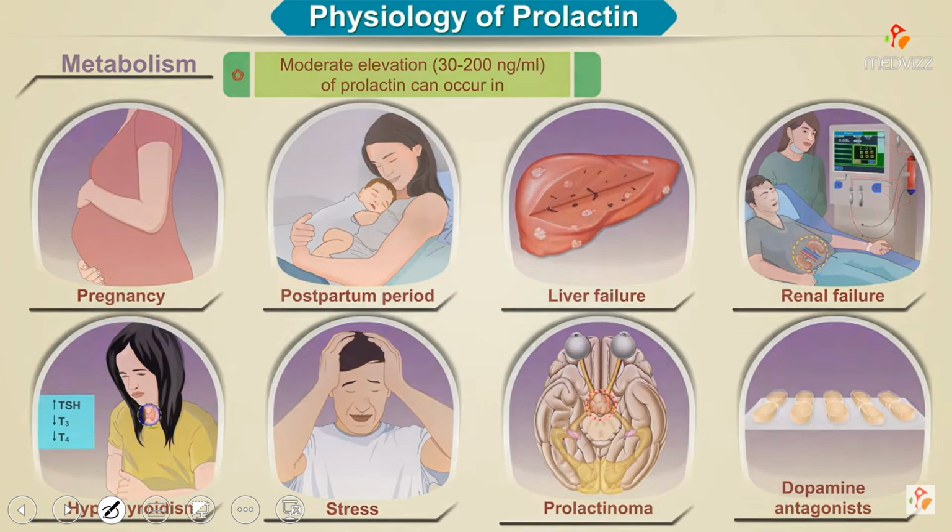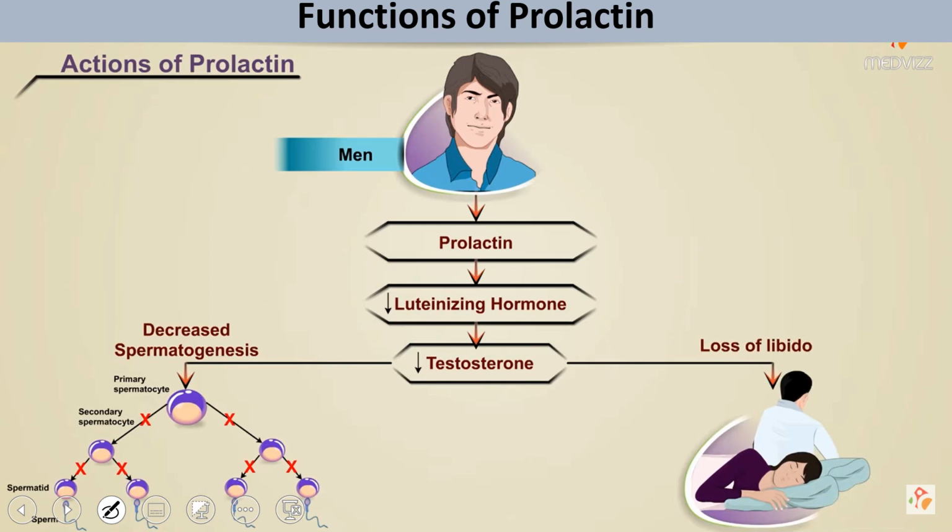Sometimes prolactin levels are increased. It can reach up to 30 to 200 nanogram per ml, and this occurs in certain specific conditions, such as pregnancy, the postpartum period, liver failure, renal failure, hypothyroidism, stress, or prolactinoma, a cancer of the prolactin producing cells, or certain medications like dopamine antagonists or some other medicines.